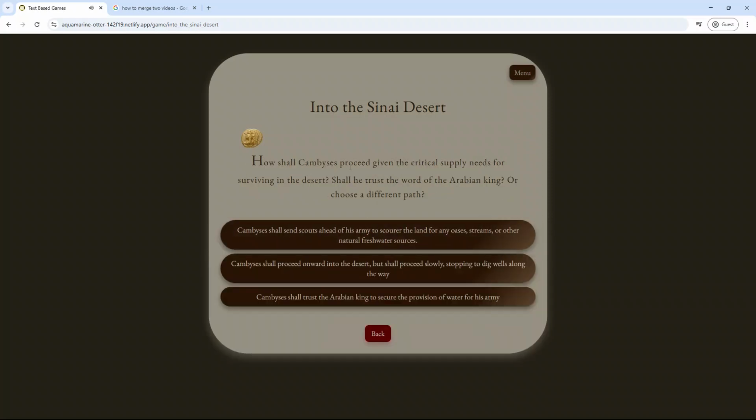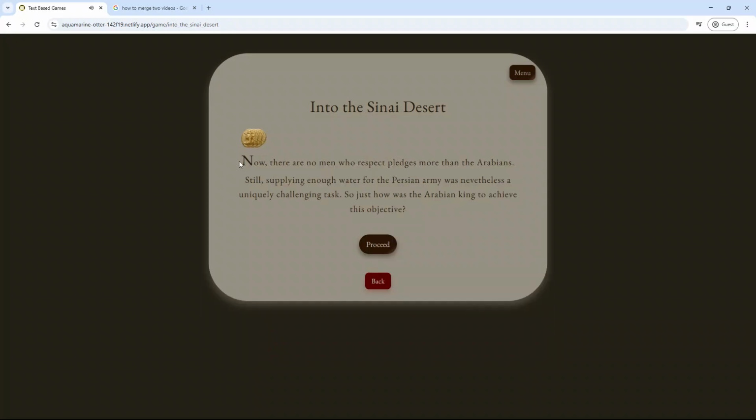How shall Cambyses proceed, given the critical supply needs for surviving in the desert? Shall he trust the word of the Arabian king or choose a different path? Well, Cambyses shall trust the Arabian king, to secure the provision of water for his army. Because now there are no men who respect pledges more than the Arabians. Still, supplying enough water for the Persian army was nevertheless a uniquely challenging task. So, just how was the Arabian king to achieve this objective?